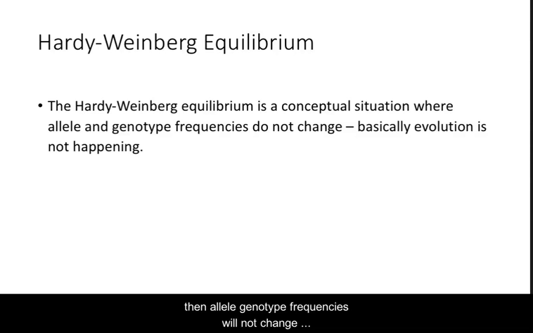The idea behind the Hardy-Weinberg Principle is that in an idealized population, if there are no outside forces acting, then allele and genotype frequencies will not change over time in the population. And this is an important concept because we can use this principle as the null hypothesis for evolutionary change. In other words, we use it to say there's no difference in allele or genotype frequencies over time.